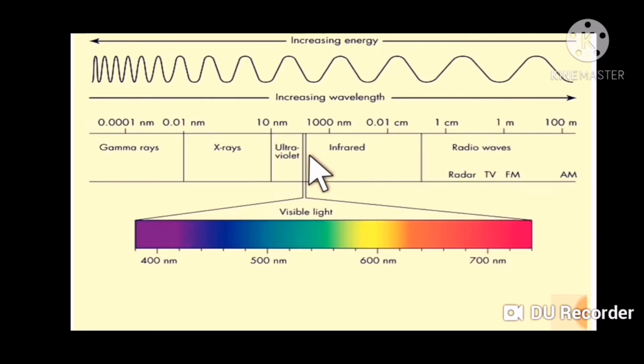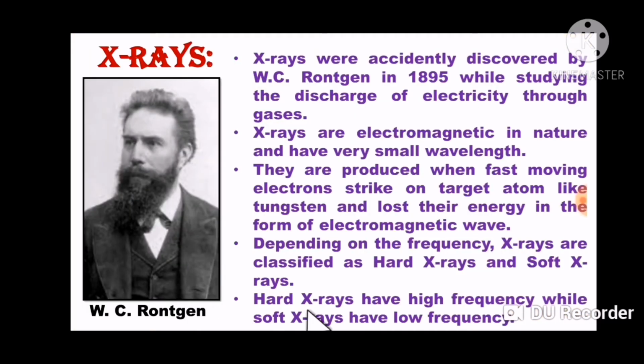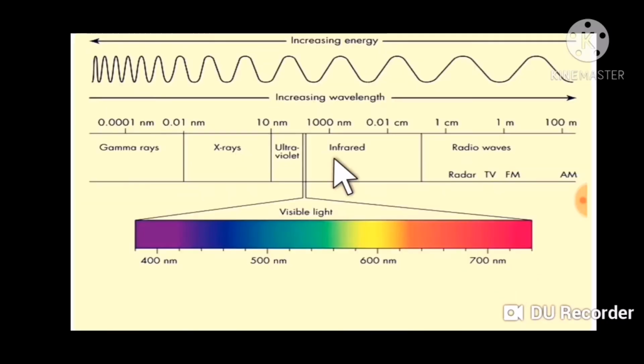So in our previous slide we said hard X-rays have higher frequency while soft X-rays have lower frequency. It means that hard X-rays have higher frequency in that region and soft X-rays have lower frequency in that region.